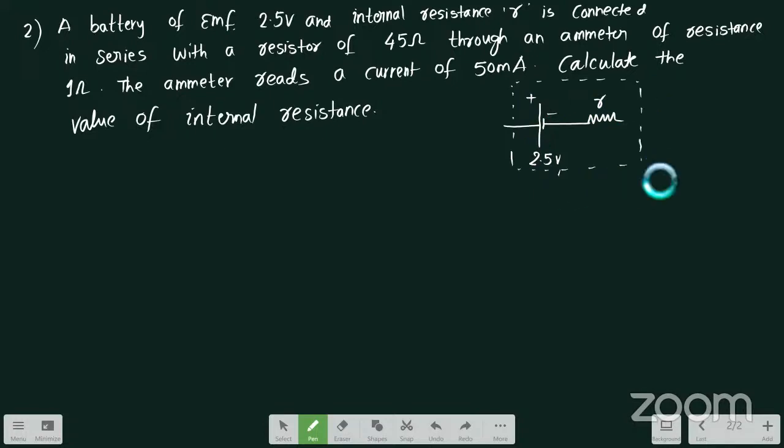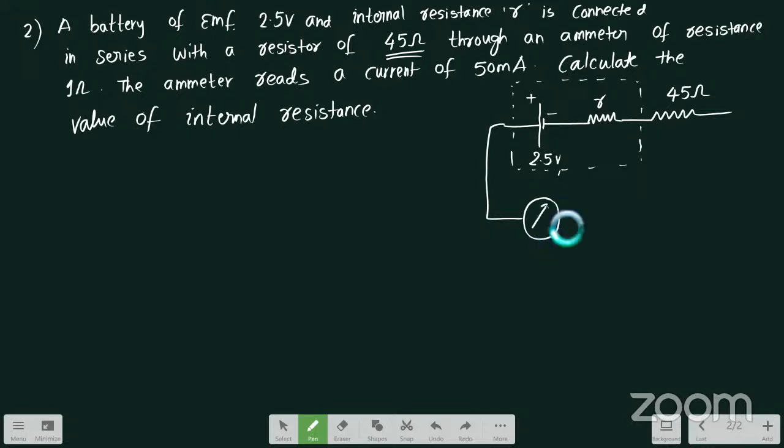Next, it is connected to an external resistance of 45 ohms. And further, he is telling that there is an ammeter connected in the circuit. We know that an ammeter is always connected in series to the circuit.